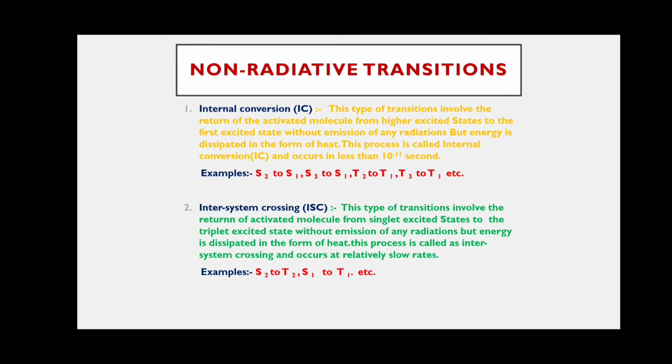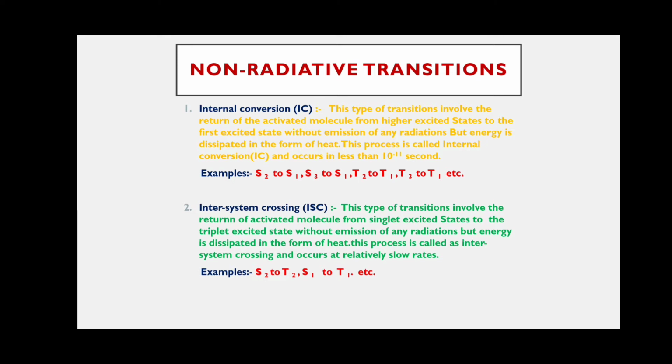After some time, in the process of returning to the ground state, it changes its spin and crosses into the triplet excited state with emission of heat.